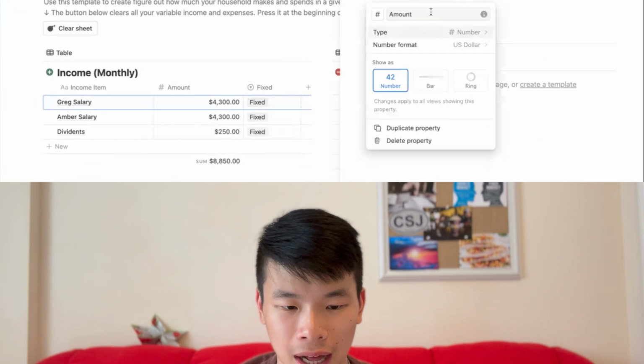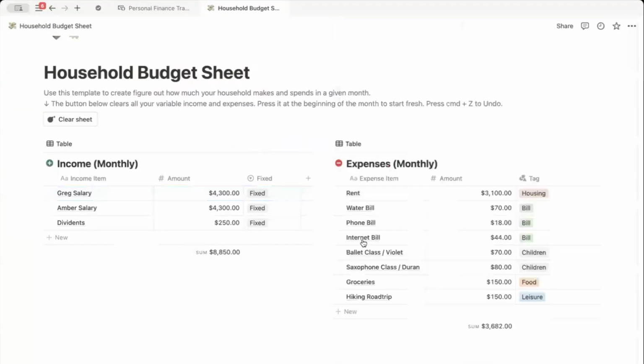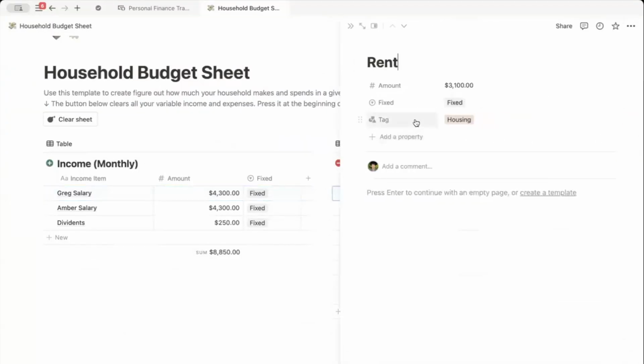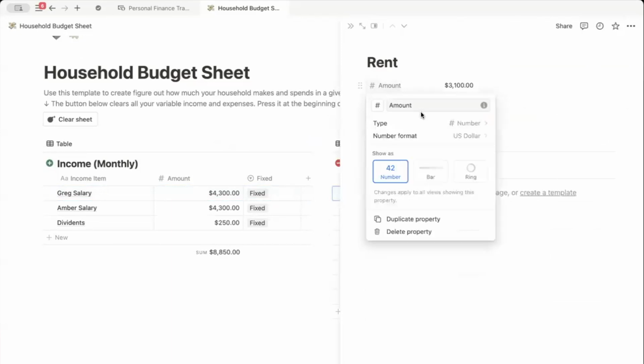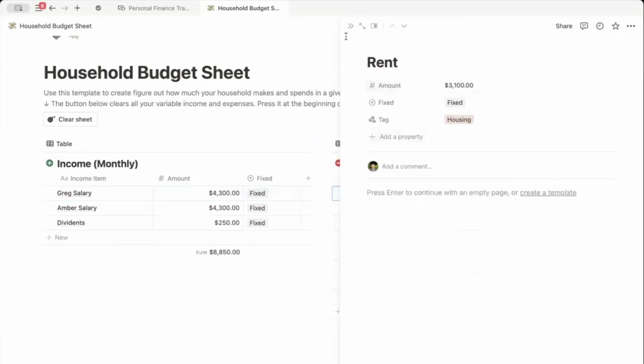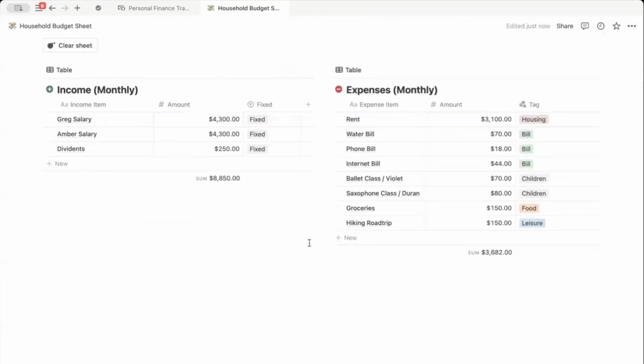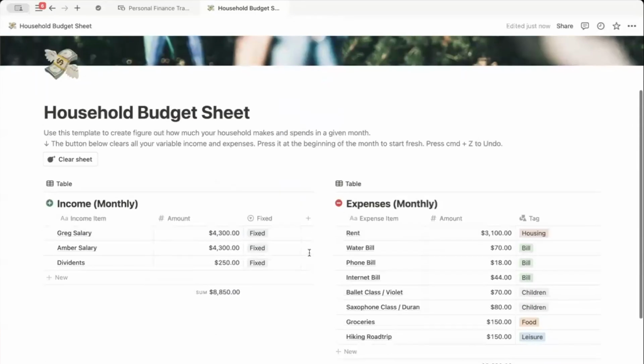As you can see, it's a pretty simple database. And then on the right side, we have an expenses database. So the flip side of that, also pretty simple. And that seems to be it. So I think that covers the overview of the template.